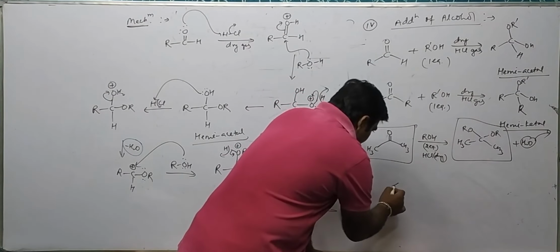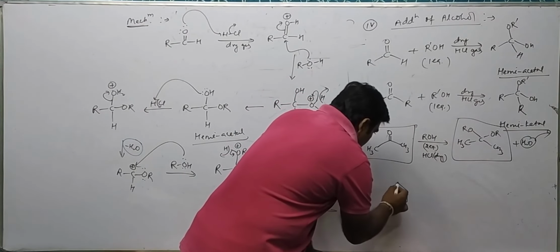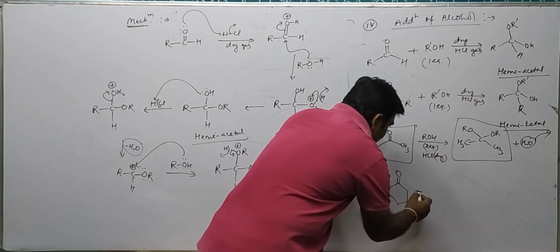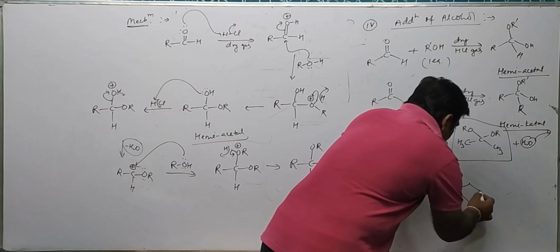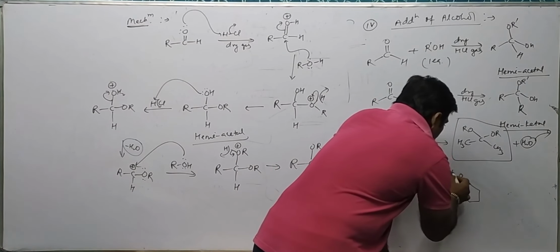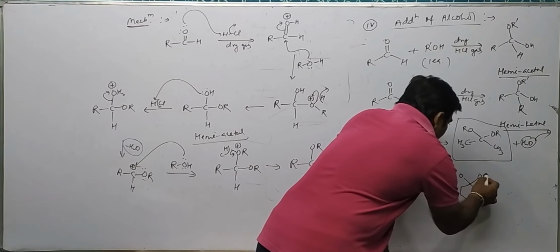Similarly, only cyclic ketone will be able to do this reaction. Other ketones, due to steric hindrance, will not perform well in this reaction.